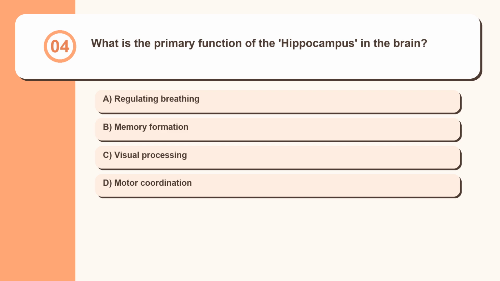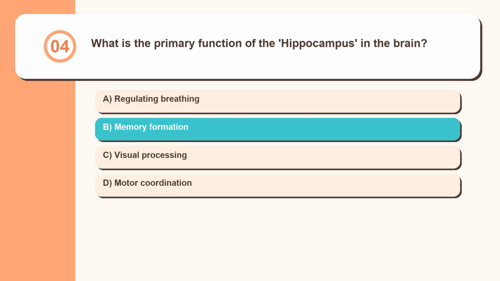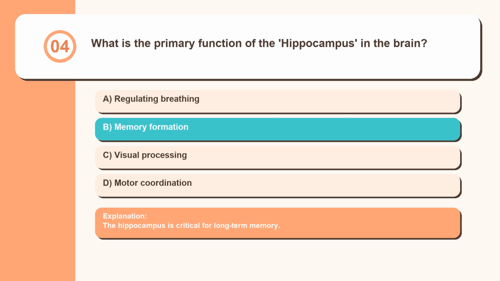Question 4. What is the primary function of the hippocampus in the brain? Regulating breathing, memory formation, visual processing, motor coordination. The hippocampus is critical for long-term memory.